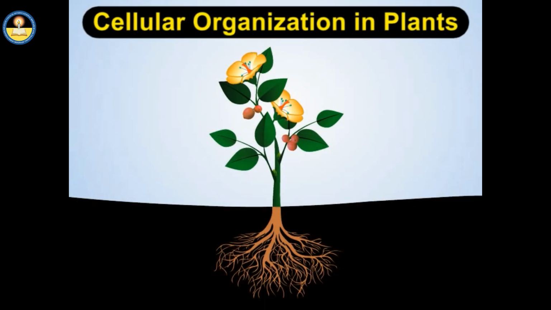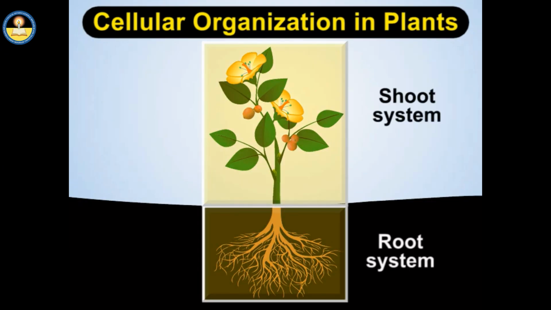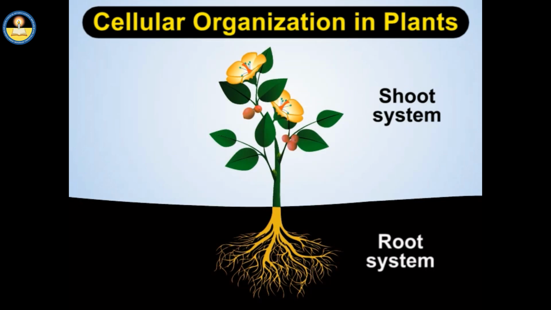In higher plants, the plant body is divided into root system and shoot system. The root system fixes the plant in the soil and absorbs water and minerals for the plant. So this system plays an important role in anchoring the plant as well as conduction of water and minerals from soil to the aerial parts of the plant. The shoot system mainly comprises of stem. The stem supports many other parts of plant like leaves, flowers and fruits.